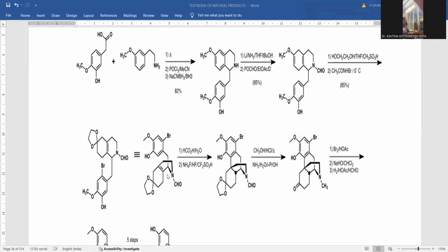You are supposed to go for the rearrangement of this compound taking place in between, so the bromo will be discarded, and this is able to bind up with this nitrogen, giving rise to a kind of bridgehead cyclic ring system, right? So this is further treated with formic acid dissolved in water as a solvent, and here we have ammonium fluoride, hydrofluoric acid, and a sulfonic acid. So this is the combination of reagents to be added.